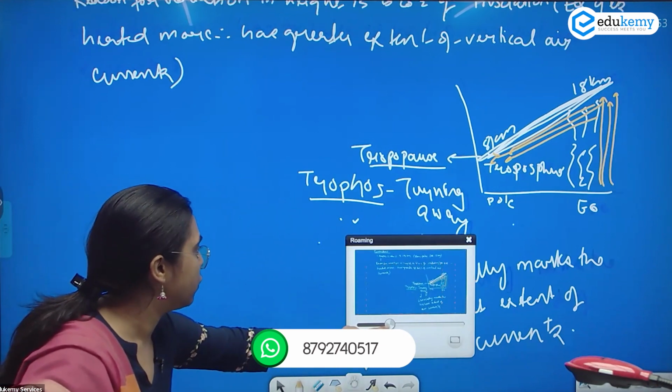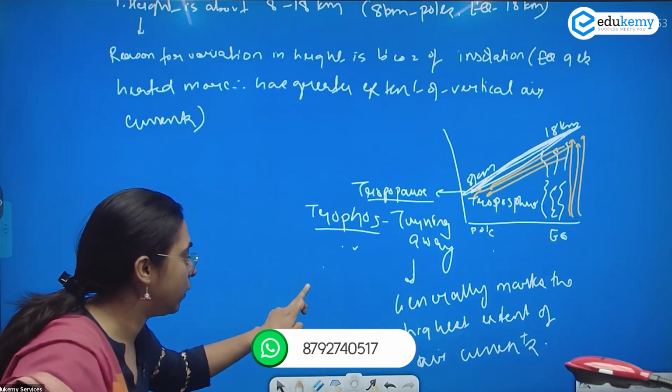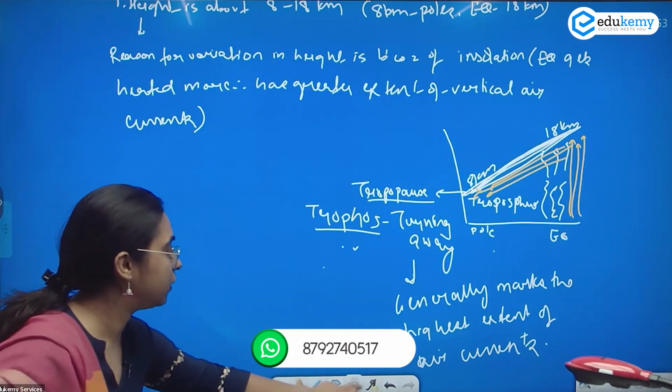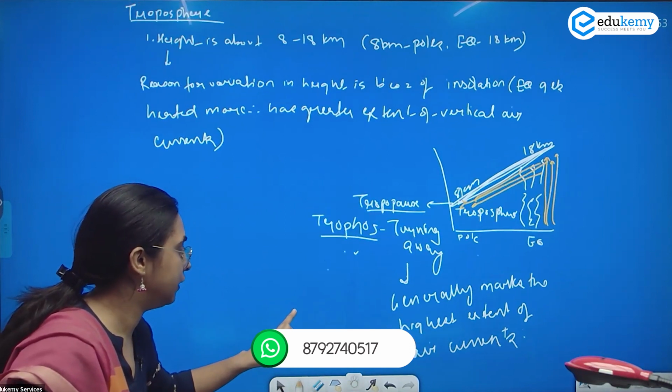So here we are doing the troposphere. The height is 8 to 18 kilometers. The height is more at the equator because of the insolation and the air current.